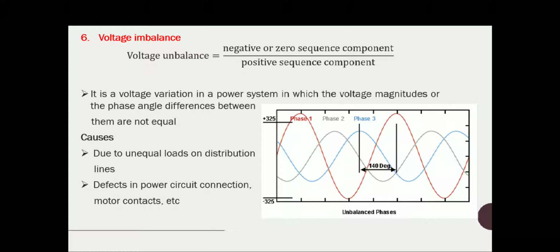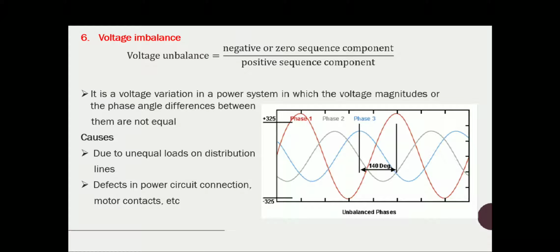It is a voltage variation in a power system in which the voltage magnitudes or the phase angle differences between them are not equal. That is, in the case of a three phase system, there are three phases, and if the phase voltages are different for different phases, and also the phase differences are unequal, then that kind of condition is known as voltage unbalance.